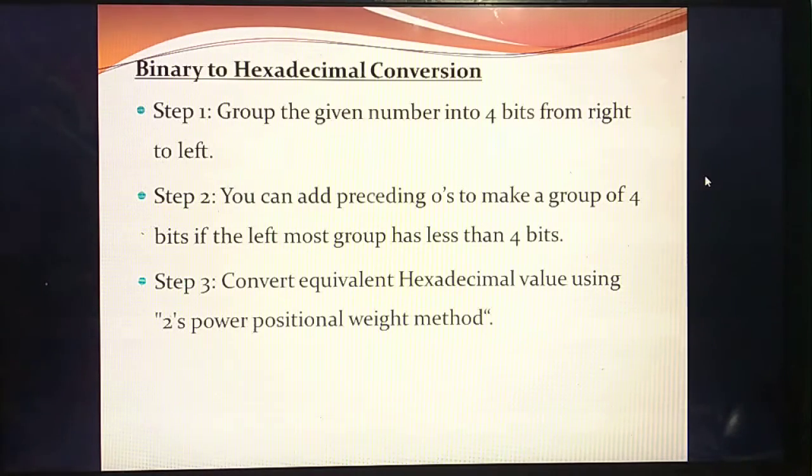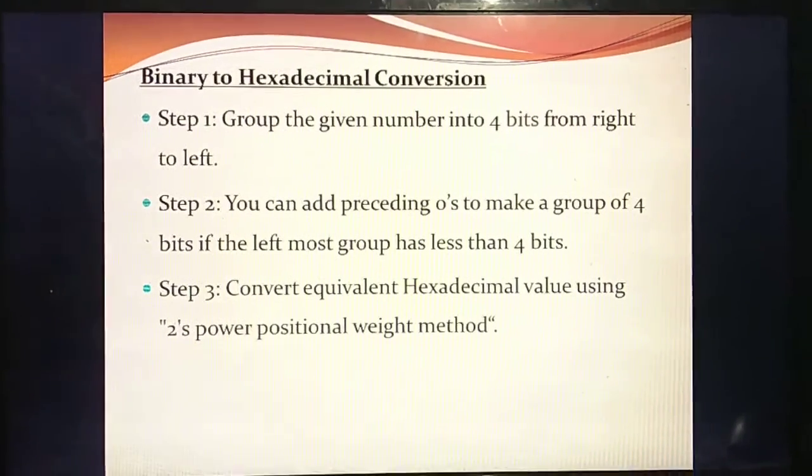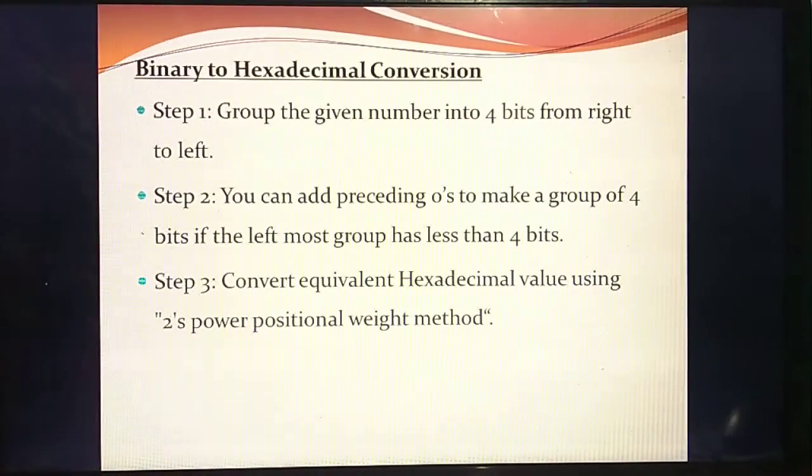So next one is binary to hexadecimal conversion. Okay, what's the given number? First you have studied binary to decimal conversion, then binary to octal, then binary to hexadecimal. So the given number is a binary number. You are converting into a hexadecimal. Understand? So it is the same method.